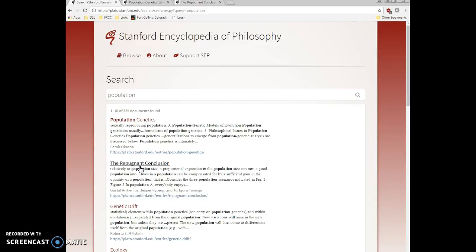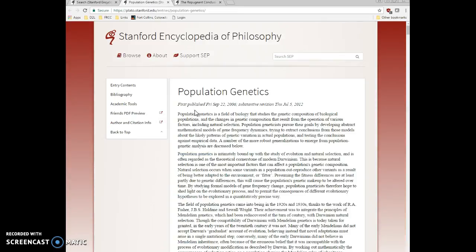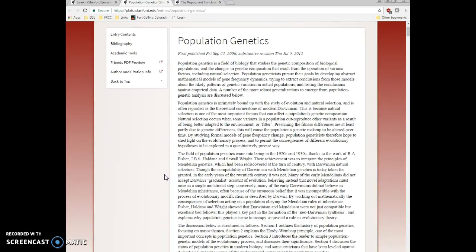So these are two articles dealing with population, at least in some way. So I might come here and take a look at this and see if this has anything to do with the subject that I'm writing about. And initially, I already read this earlier, and it really didn't seem that relevant.